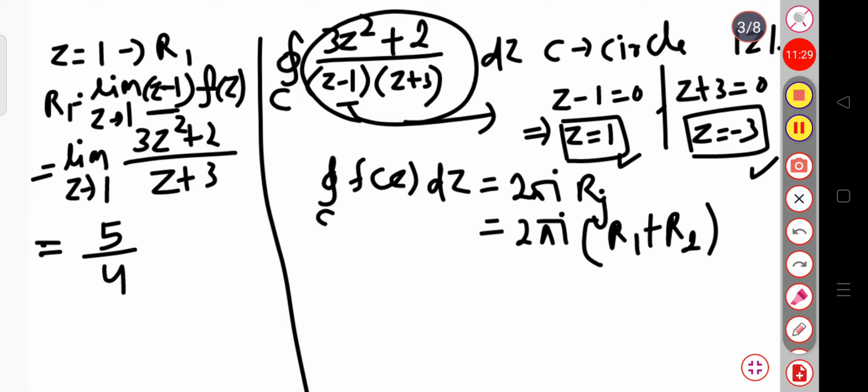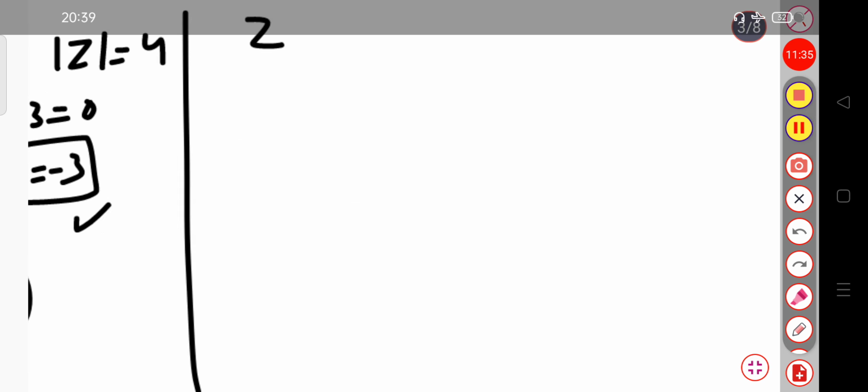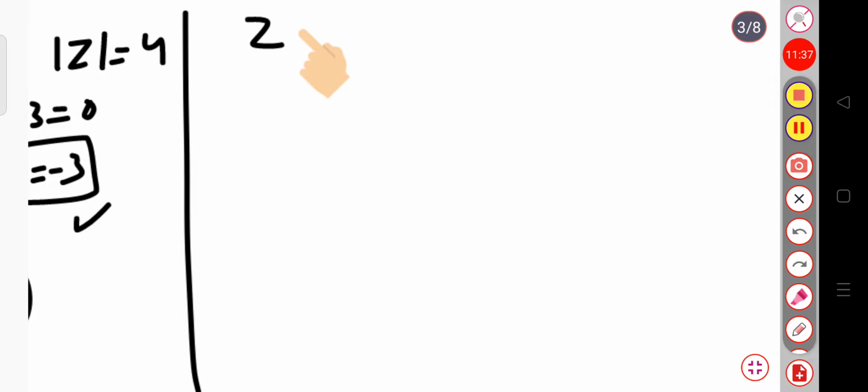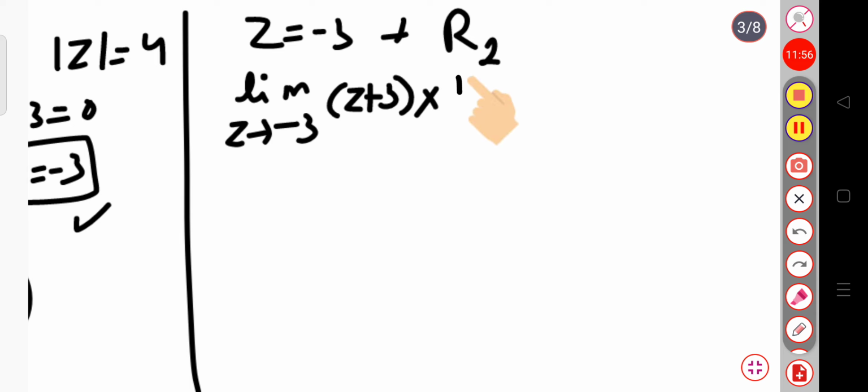Now, let us calculate for z equal to minus 3. For z equal to minus 3, I am writing the second residue. I can write this as the limit as z tends to minus 3 of z plus 3 into the value of f of z.